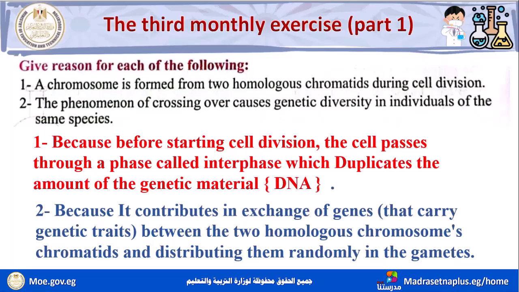Because it contributes in exchange of genes that carry genetic traits between the two homologous chromatids, and distributing them randomly in the gametes.